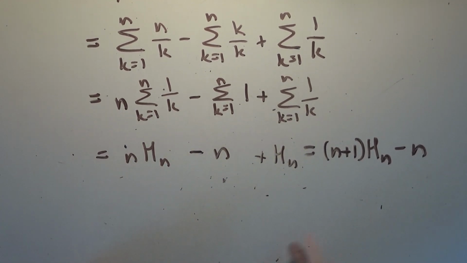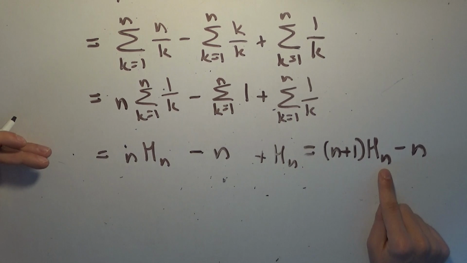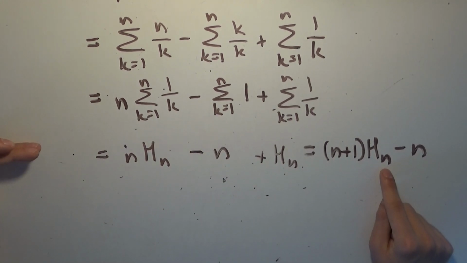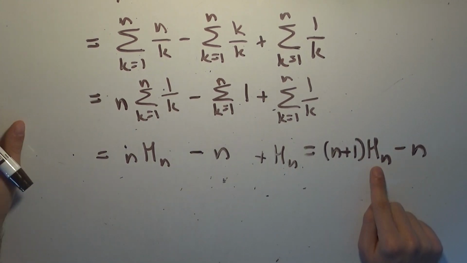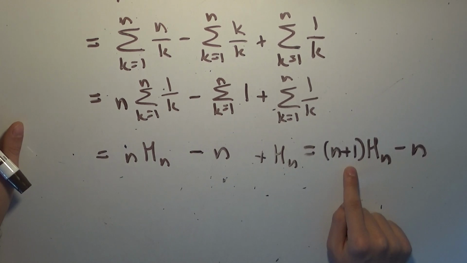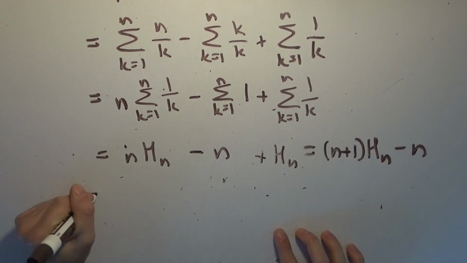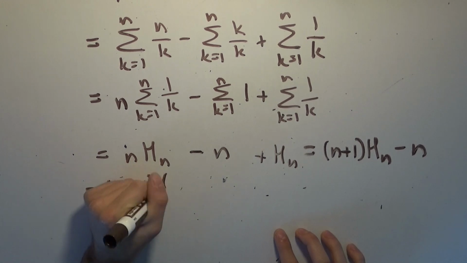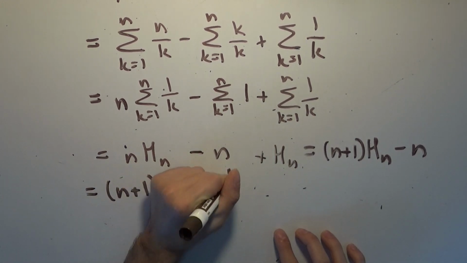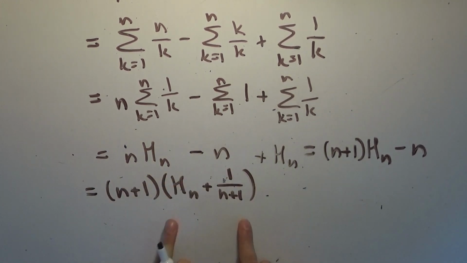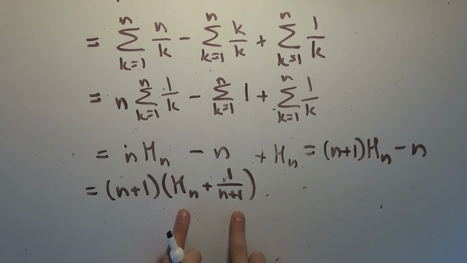So what we can do is actually shift this up to the n plus first harmonic number. What would that mean to go from the nth harmonic number to the n plus first one? That means we have to add the quantity 1 over n plus 1, right? 1 over n plus 1. If we're adding the quantity 1 over n plus 1 here, that's also being multiplied by n plus 1, right? So here, I'll write it out so that it's more clear. So we have n plus 1 times H sub n plus 1 over n plus 1. Now this is the n plus first harmonic number, right? Because adding the next reciprocal is how you get to the next harmonic number.